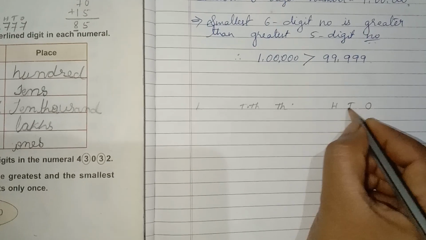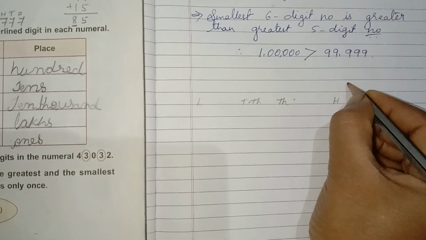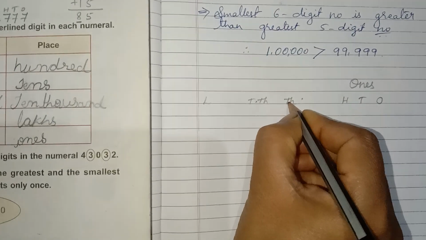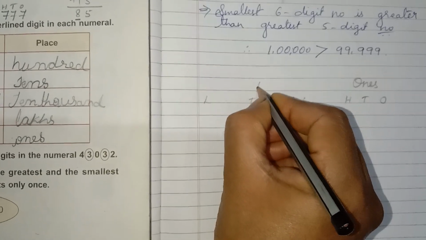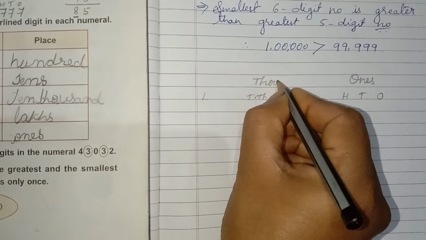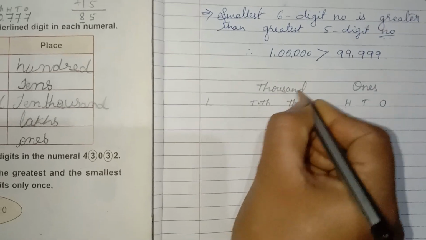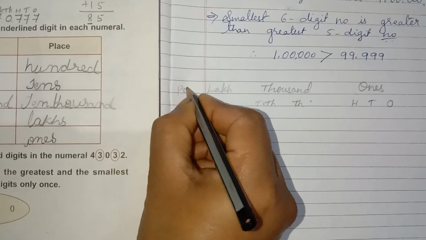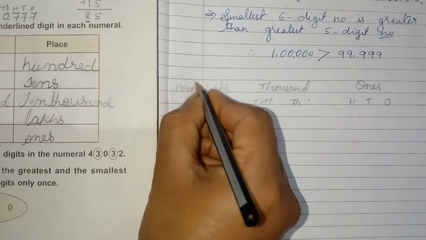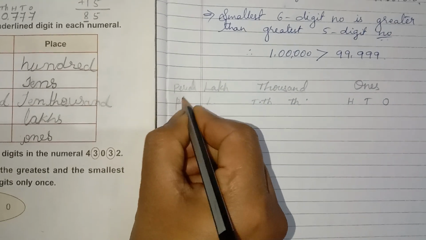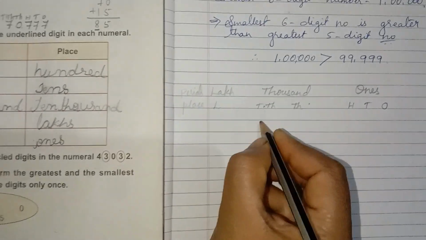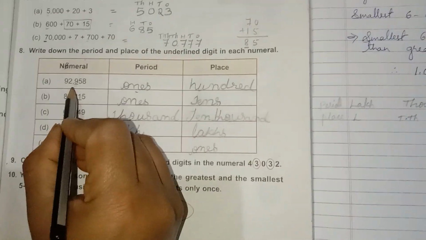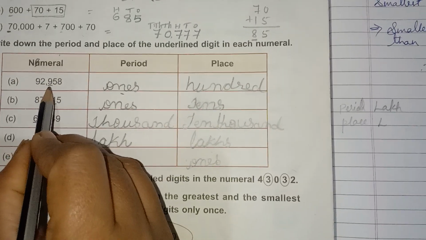Ones, tens, and hundreds will be in the ones period, and 1,000 and 10,000 will be in the 1,000 period, and lakh in the lakhs period. This is period and place. Okay, here 9, here 9 in a 100 place.